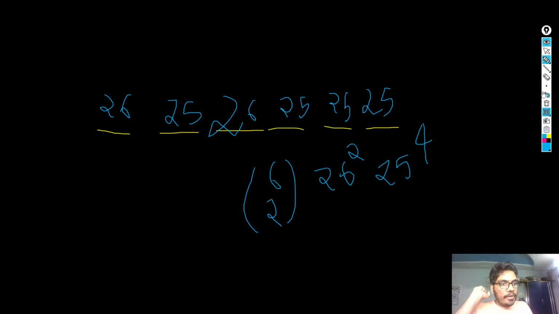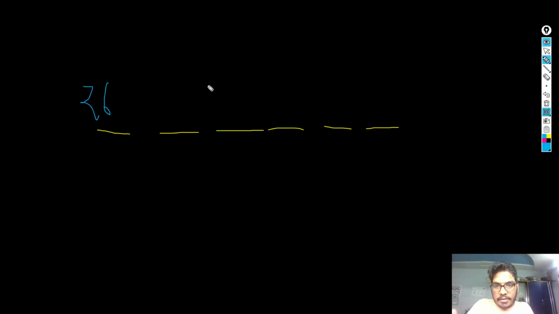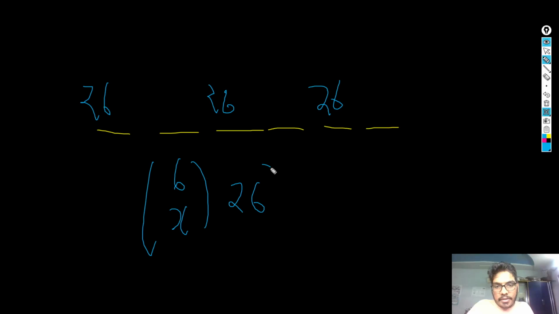Similarly, what if we have x places where we want to have 26, meaning we want a collision at x places? How many of them are those? 6 choose x is the number of places, times 26 to the power x, because you wanted x places with 26.